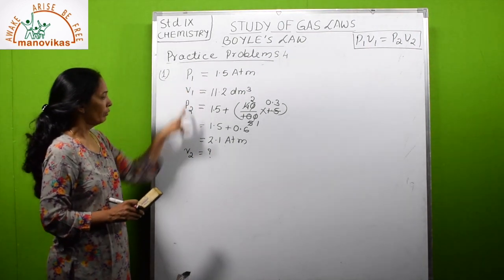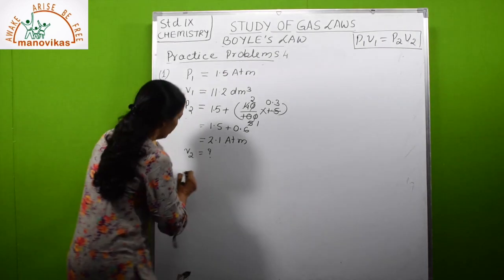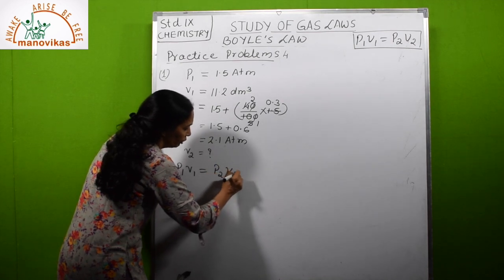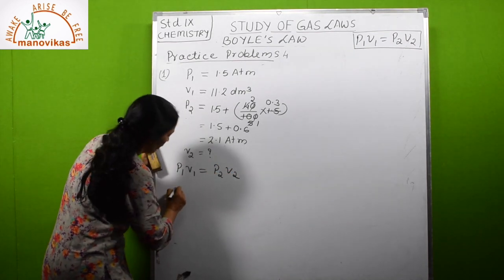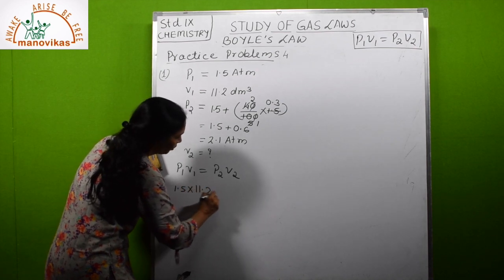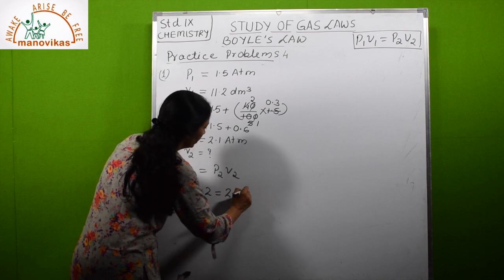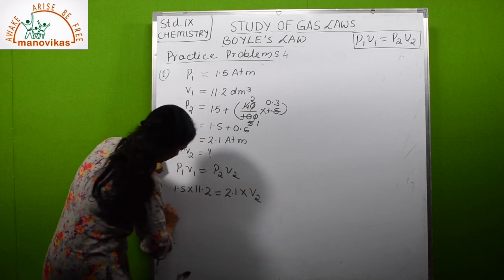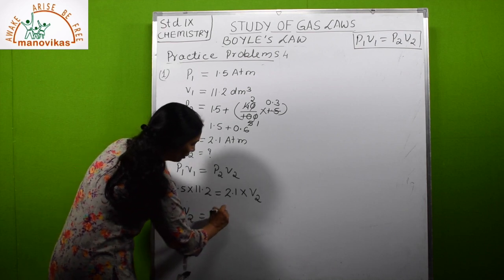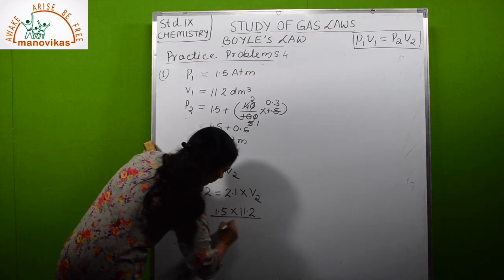Okay. So we have got 3 values, we have to find the fourth one. So P1V1 is equal to P2V2. P1 is 1.5 into 11.2 is equal to 2.1 into V2. That is V2 is equal to 1.5 into 11.2 divided by 2.1.